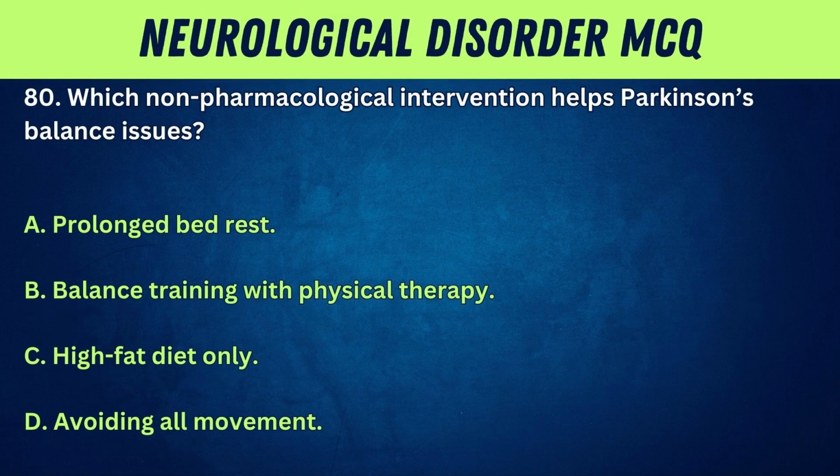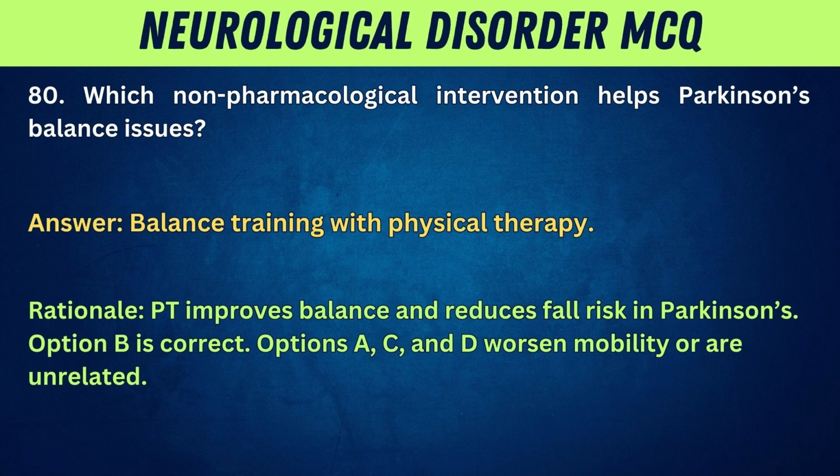80. Which non-pharmacological intervention helps Parkinson's balance issues? A. Prolonged bed rest. B. Balance training with physical therapy. C. High-fat diet only. D. Avoiding all movement. Answer: balance training with physical therapy. Rationale: PT improves balance and reduces fall risk in Parkinson's. Option B is correct. Options A, C, and D worsen mobility or are unrelated.